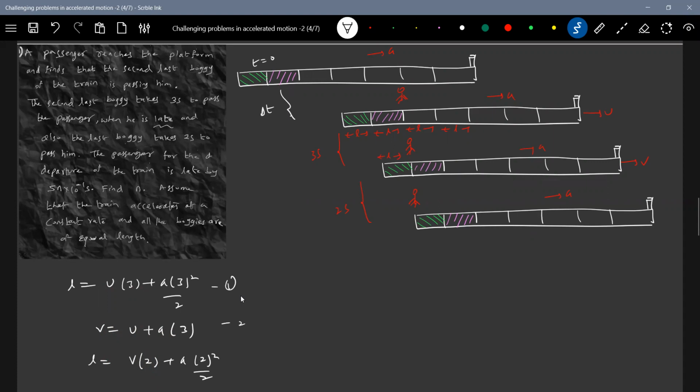Equations 1, 2, 3. Put 2 in 3. When you put 2 in 3, this will become L is equal to V, V is U plus 3A, by 2 plus 2A. 2U plus 6A plus 2A.